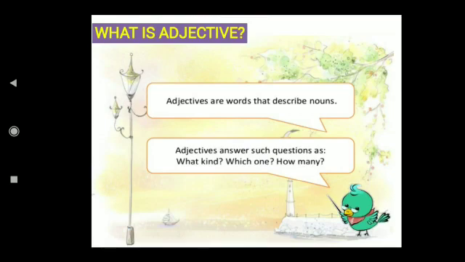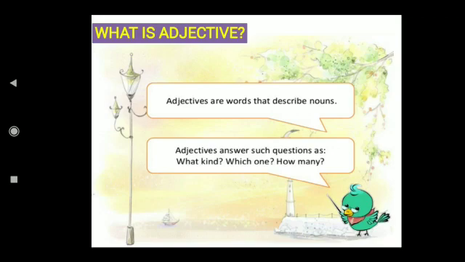So, can you say some noun? Yes, girl. So what is an adjective? What do you add to that? A girl is beautiful. Beautiful is an adjective. It describes a noun, that is girl. Adjectives answer such questions: what kind, which one, how many. So what kind of girl is she? She's beautiful, or she's an honest girl, like that. So this is what an adjective is.